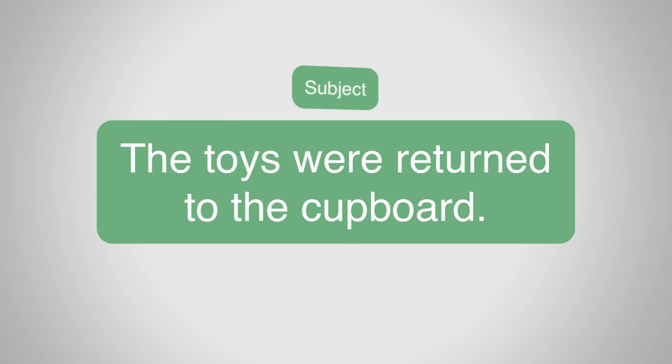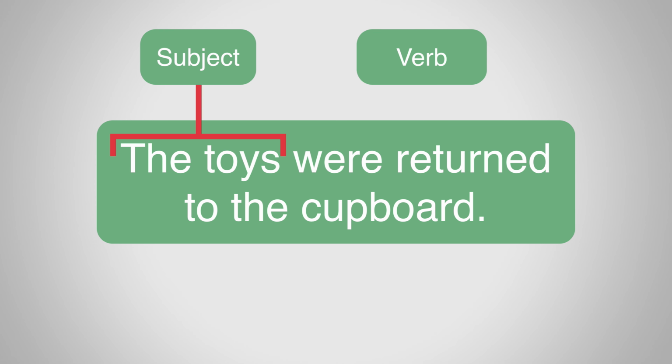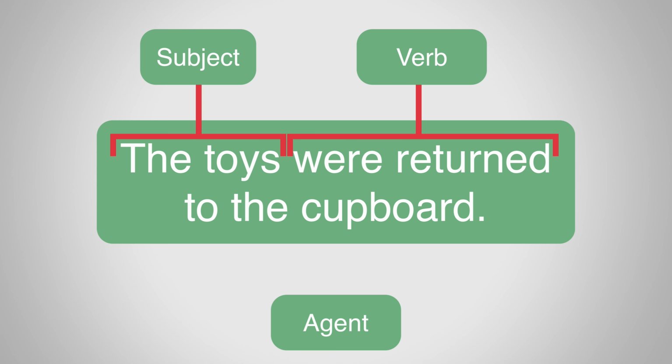So, the subject in this sentence is of course the toys, and the verb is were returned. This time it uses were as the form of the verb to be. We can now ask ourselves whether the subject is the doer of the verb. Is the subject the agent? Were the toys doing the returning? Well, no, of course not. We don't actually know who was doing the verb.